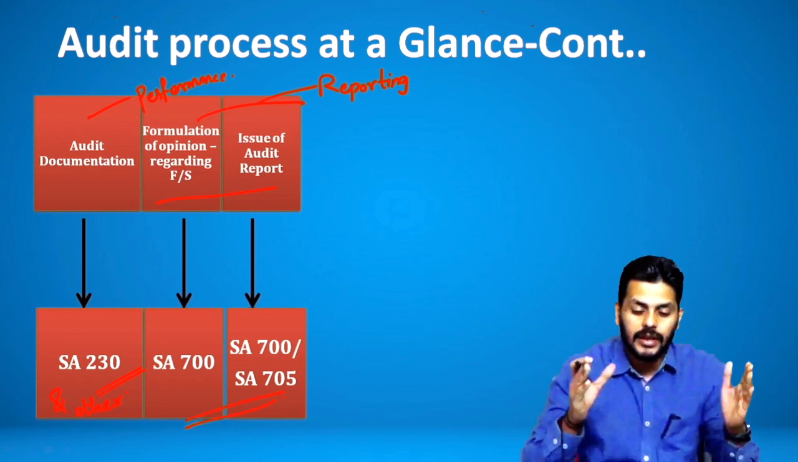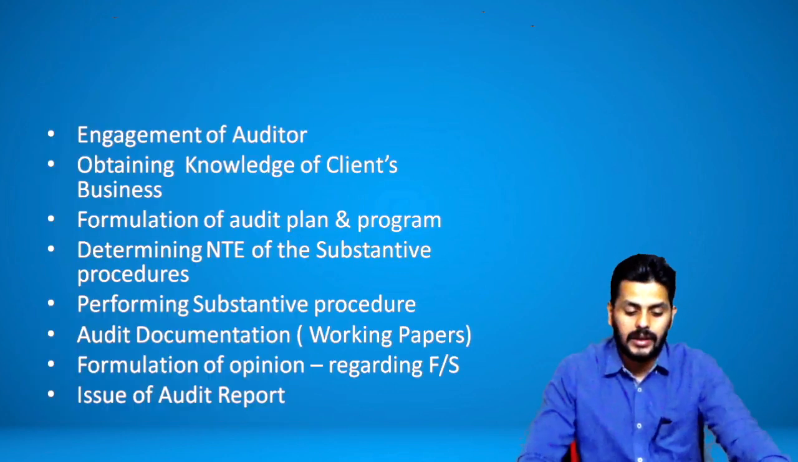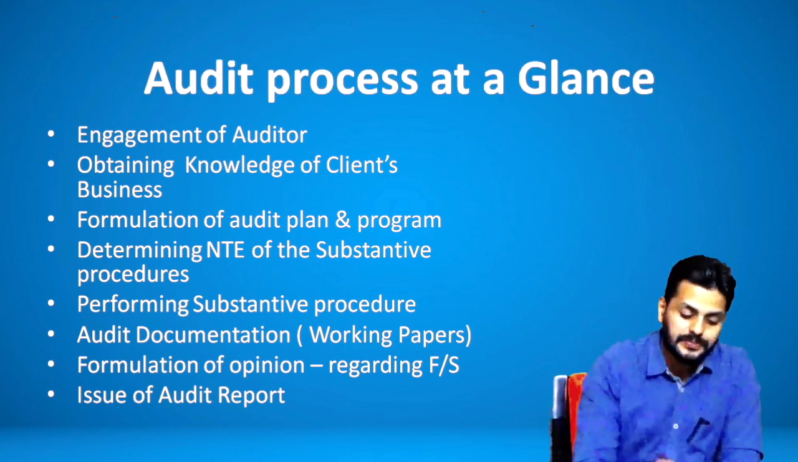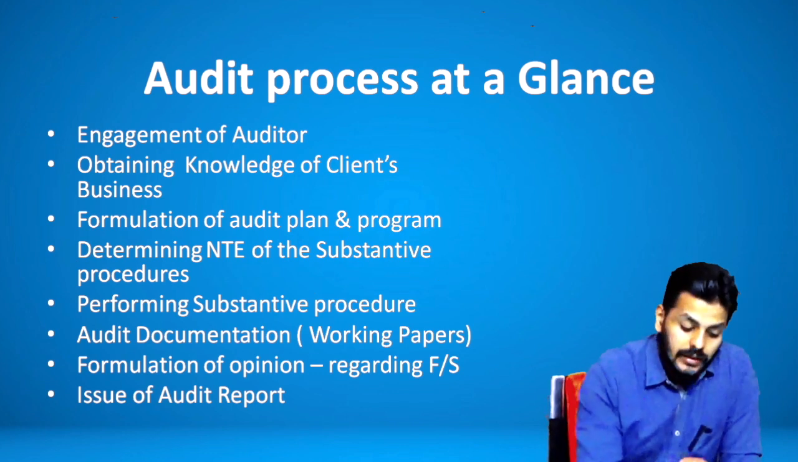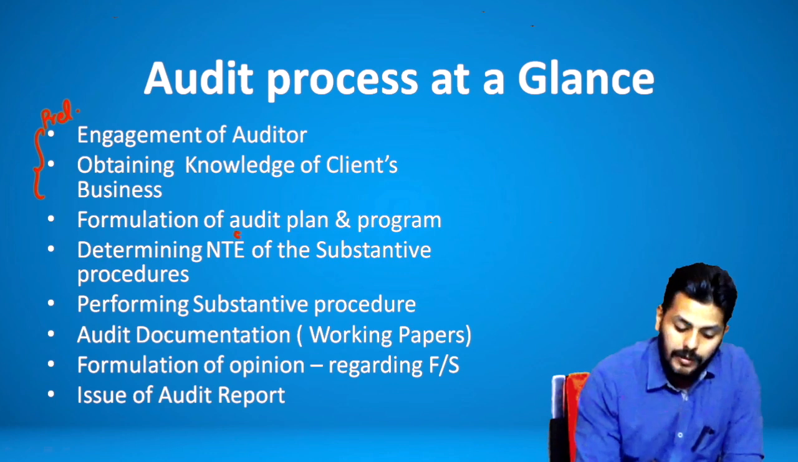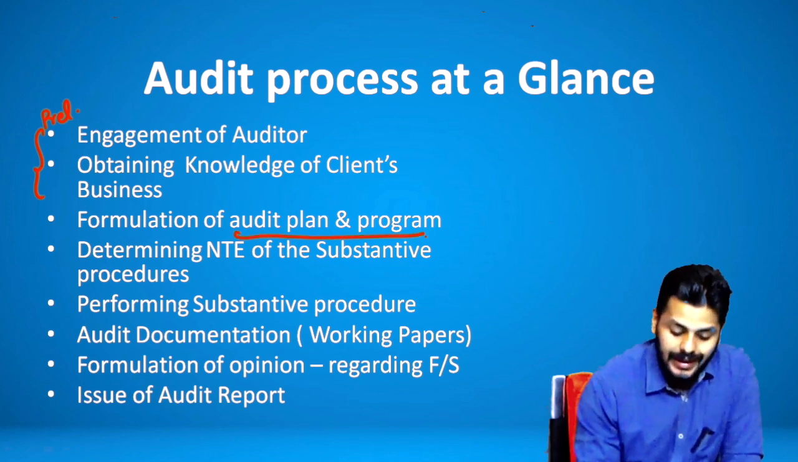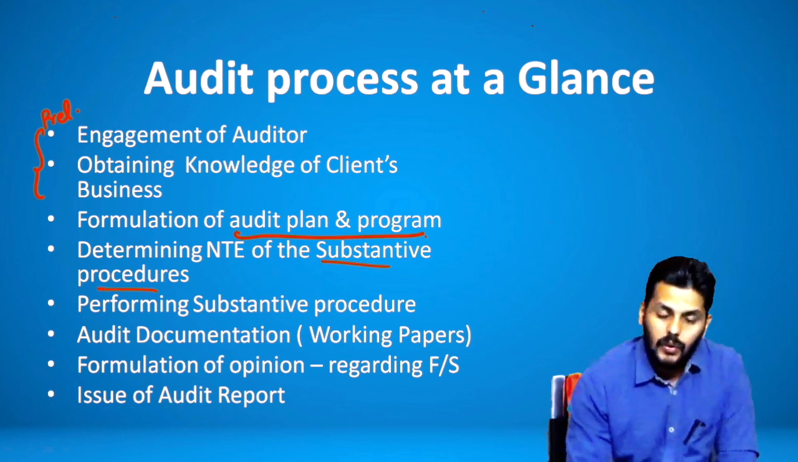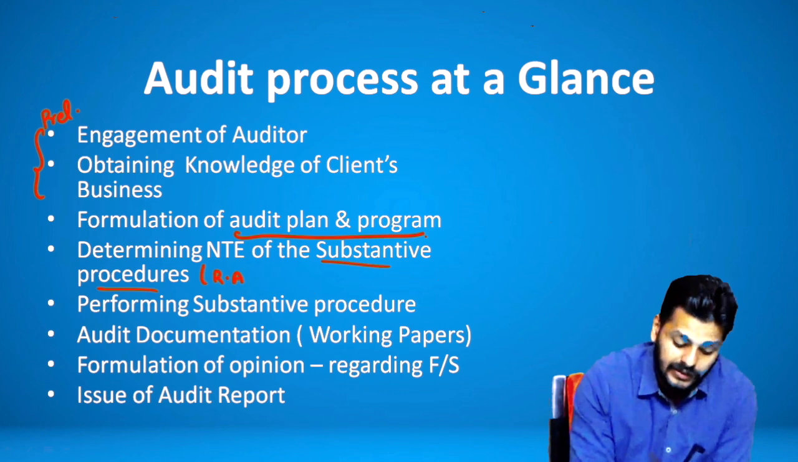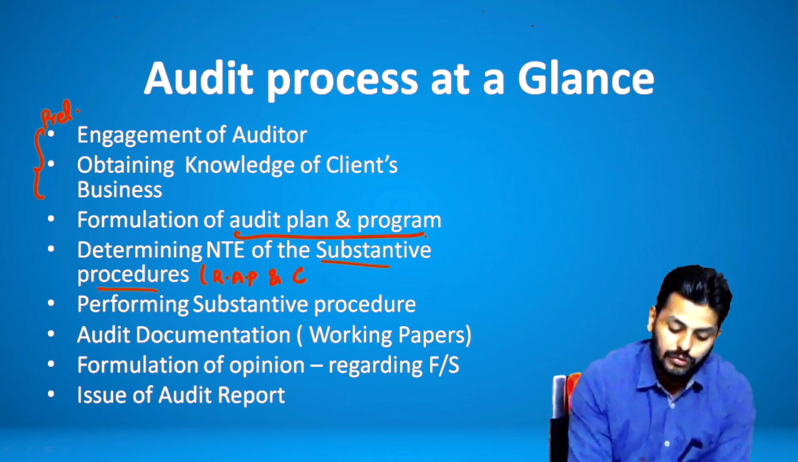So once again, to have a quick understanding of this, let's look at all the audit process at a glance. So these two here are called preliminary engagement activities, formulation of an audit plan and program, and determining the nature, time and extent of substantive procedures. Now you will determine the nature, time and extent of substantive procedures by performing risk assessment procedures, and of course you will also do compliance procedures once you know how the controls are.